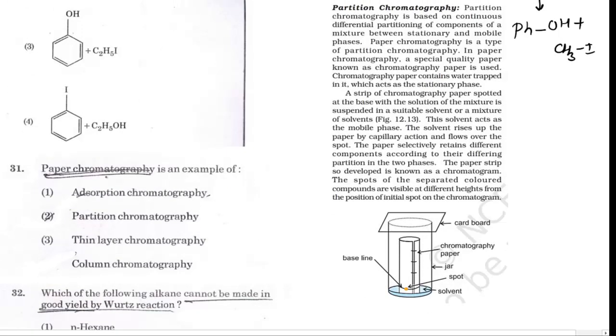Next question is partition chromatography is an example of this. This question is straight asked from NCERT. Now paper chromatography is an example of partition chromatography. This is the assembly of paper chromatography, and the concept behind paper chromatography is partition chromatography, and hence the correct answer is 2.